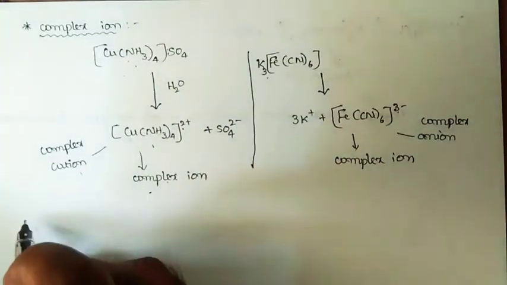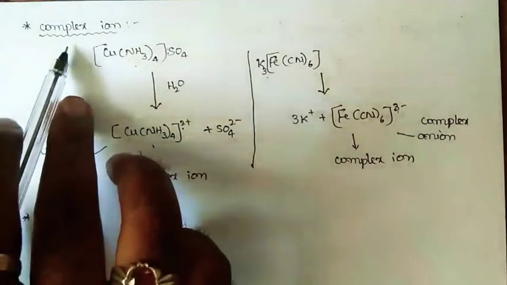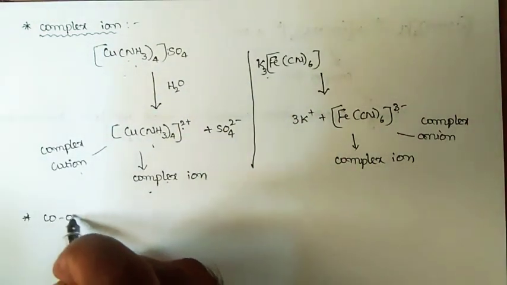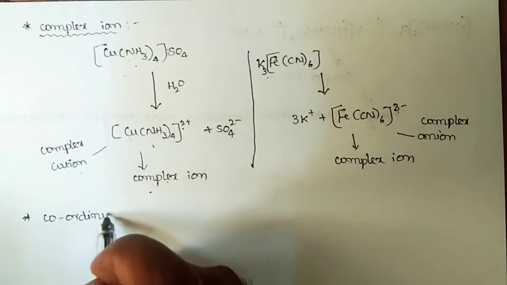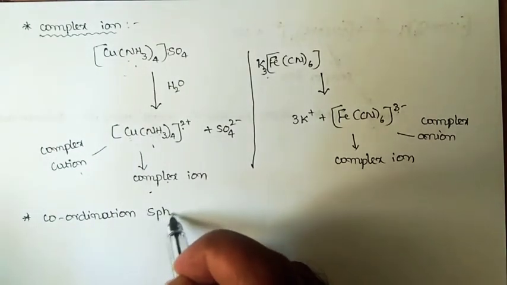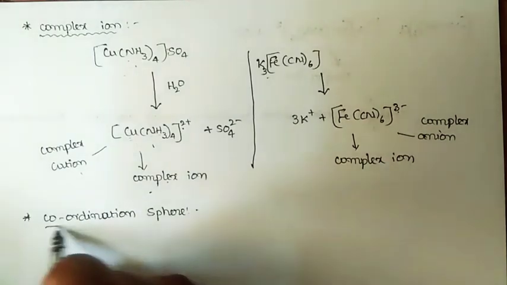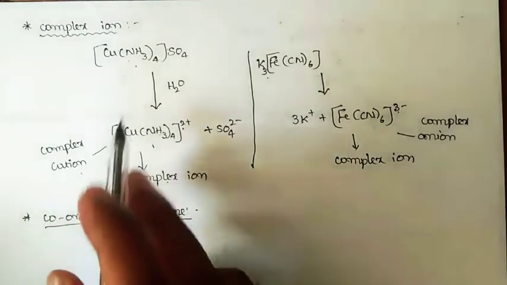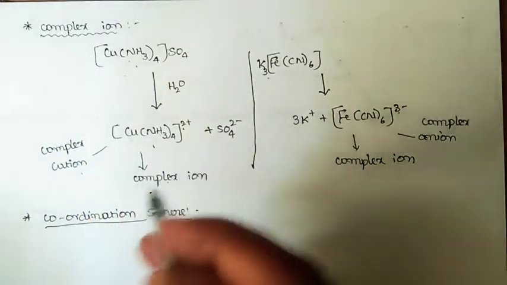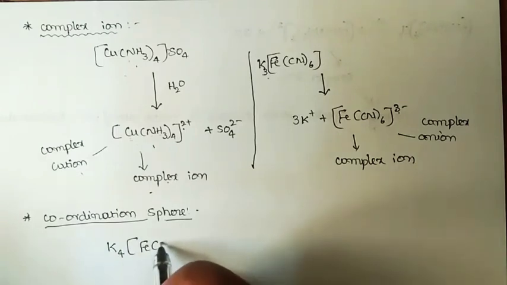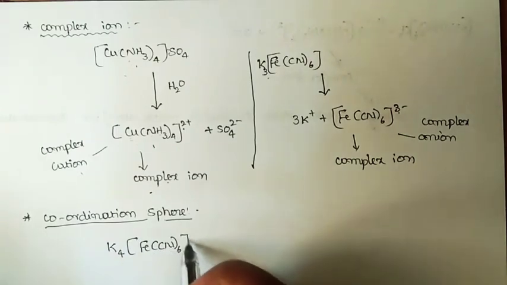And you can tag one more thing in order to better understand the concept of complex ion, that is coordination sphere. If you consider any complex salt or coordination compound, let me consider K4[Fe(CN)6].